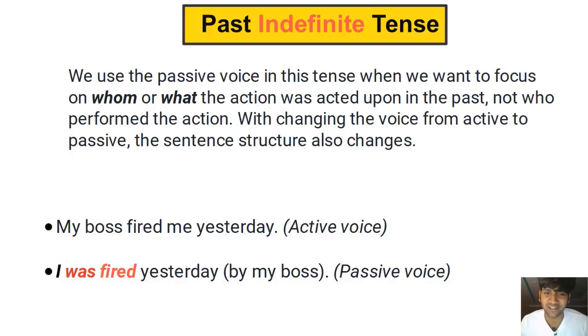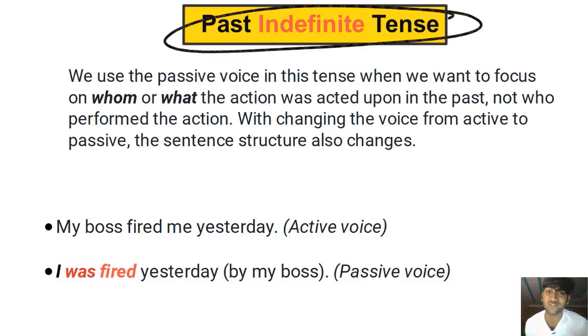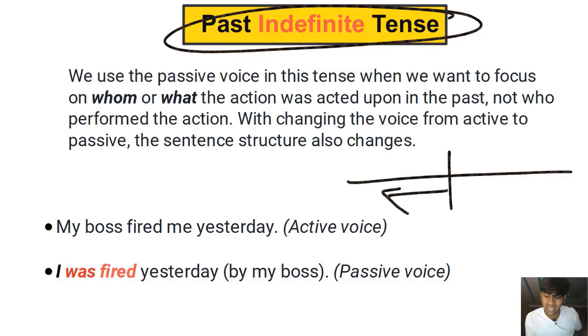Alright everybody, let's start with understanding what exactly simple past tense, also known as past indefinite tense, is all about and when to use it. So guys, simple past tense, also known as past indefinite tense, is used to talk about actions that happened in the past at a certain time, at a particular time. So when you want to share information about events that took place, that occurred in the past, at a certain time, at a particular time, we use simple past tense, past indefinite tense to talk about it.